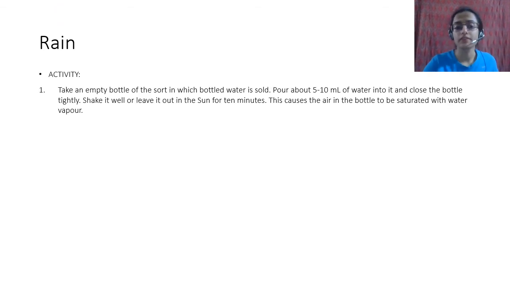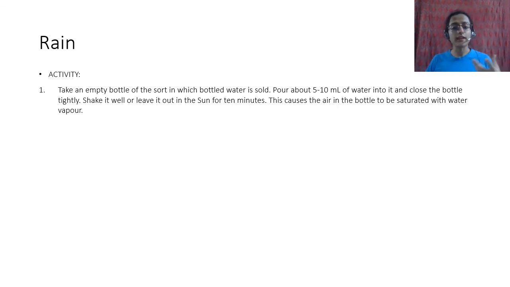So there is an activity that you have been told to do, and it's a very interesting activity. It is a nice thing to do. You take a plastic bottle, patli plastic bottle that you can crush. Nothing. वो Sprite की bottles are very thick. Sprite and those other cold drink bottles. But if you have like Bisleri or something, take an empty bottle, pour just a little bit of water into it, thoda sa, 5 to 10 ml, which is about one cap of it, and then close that bottle tightly. Close it very tightly. Put it out in the sun.